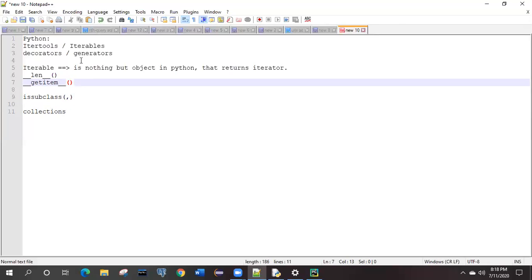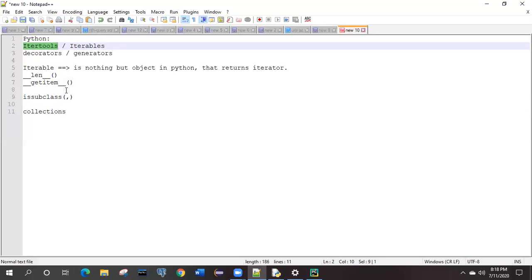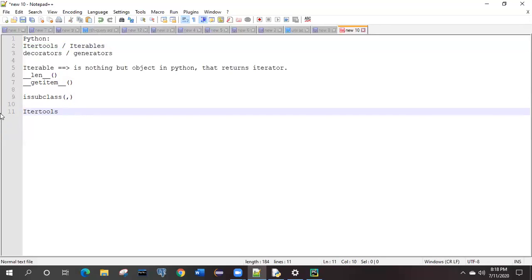Then we have seen these iterables. What is this now, itertools? We will discuss these collections. So itertools is nothing but one of the modules which is present in Python.